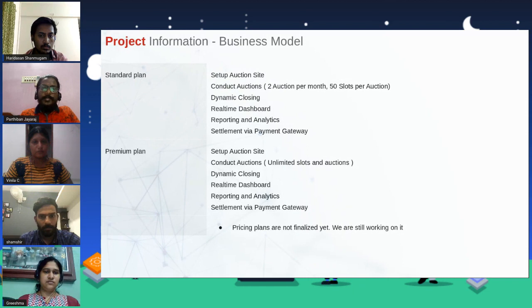Apart from this, both plans support dynamic closing, real-time update dashboards, reporting and analysis, and also settlement via the payment gateway. The pricing we haven't decided yet. We are working on identifying the prices for these plans.